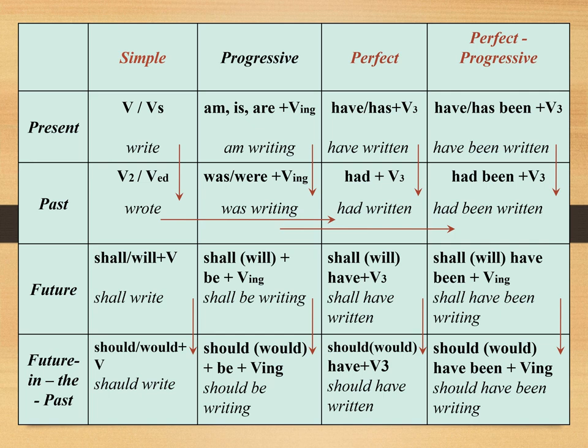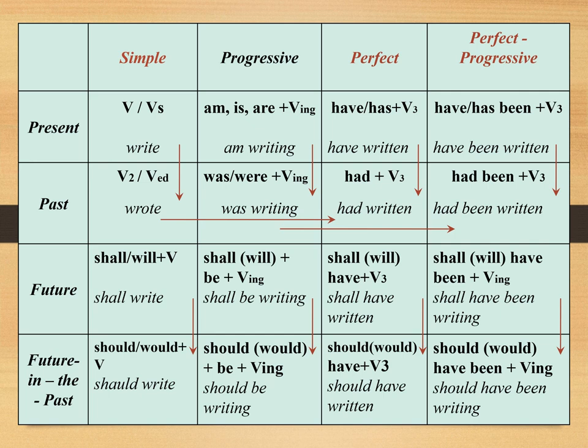Here is an in-depth example of how we change the verb write from present to past and from future to future in the past. First of all, from present simple write to past simple wrote. From present progressive am writing to past progressive was writing. From present perfect have written to past perfect had written. From present perfect progressive have been writing to past perfect progressive had been writing.